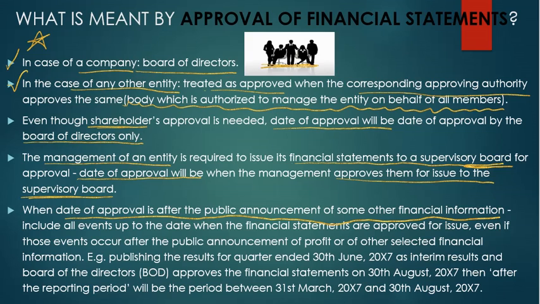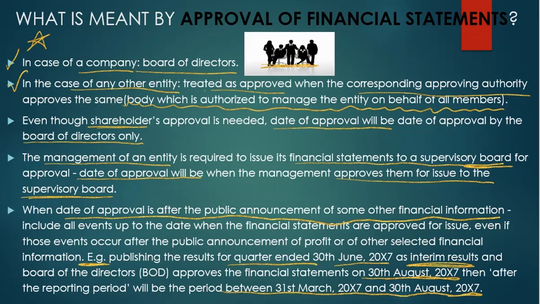Let us understand this sentence with an example. Publishing the results for quarter ended 30th June 2007 as interim results, and Board of Directors approves the financial statements on 30th August 2007. Then, after the reporting period will be the period between 31st March 2007 and 30th August 2007.